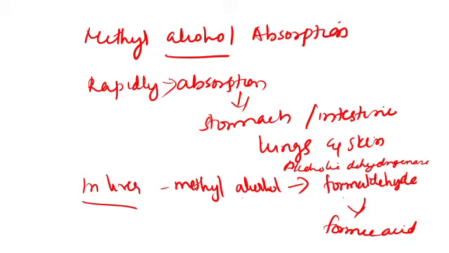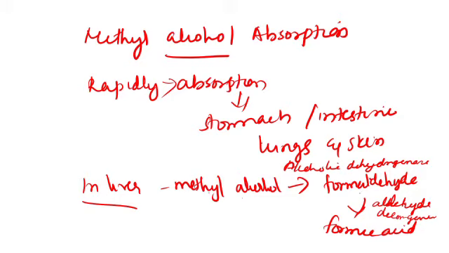Methyl alcohol is converted to formaldehyde through the action of alcohol dehydrogenase, and after that formaldehyde is converted to formic acid by the action of aldehyde dehydrogenase.